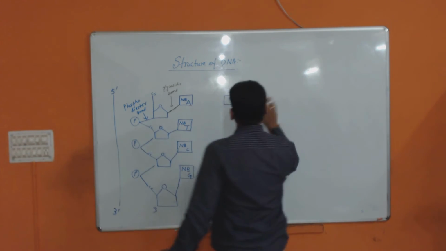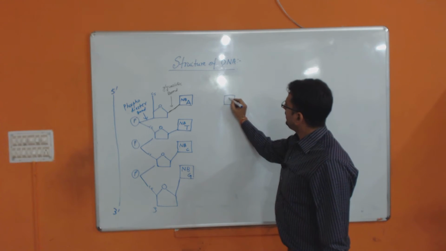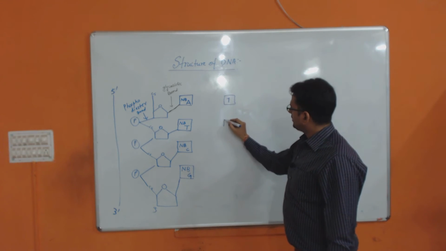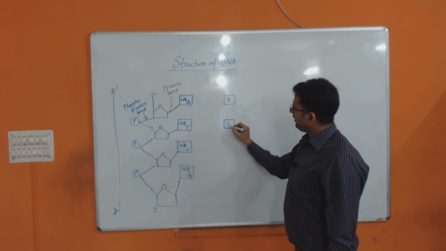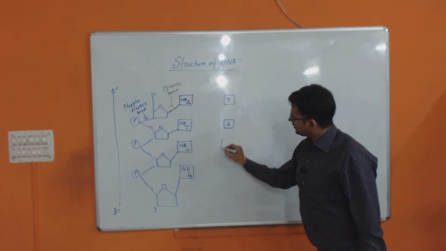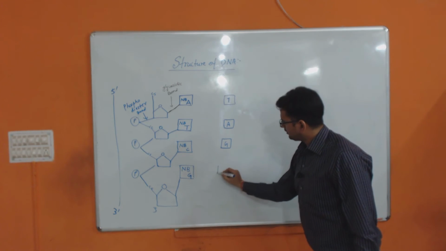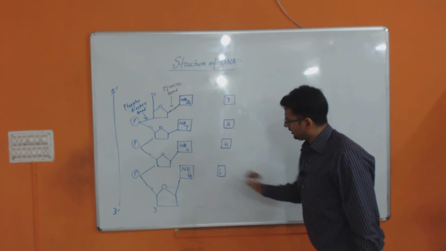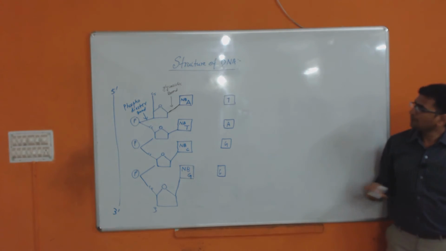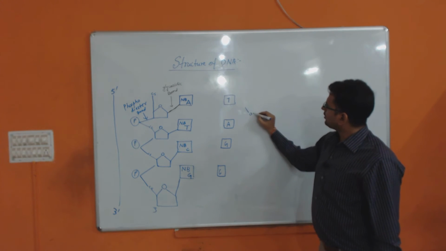Now see why 3 to 5. So I have taken here A, so it will be T. This will be your A. This will be your G. And this will be your C. And you have a pentose sugar here also.